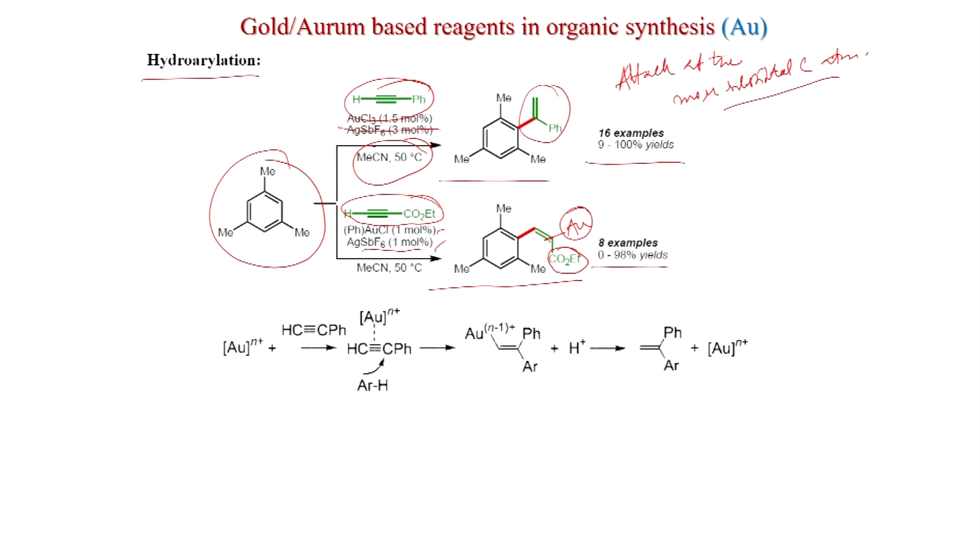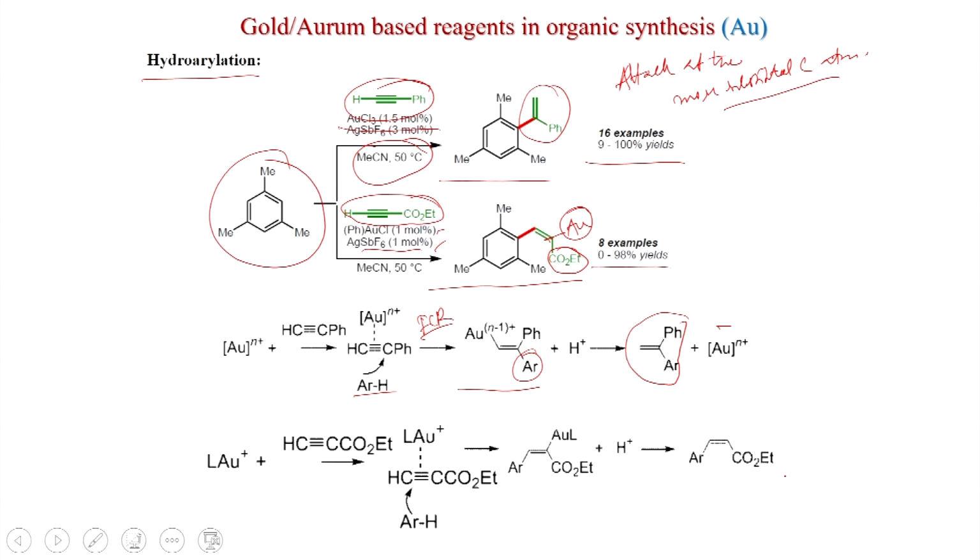So, this is the mechanism: the phenylacetylene coordinates with the gold, and then the Friedel-Crafts type reaction happens, and you get this. The more substituted carbon atom reacts, because the gold is at the less substituted carbon. Here the negative charge will be stabilized, and after protonation you can get this, and gold is eliminated.